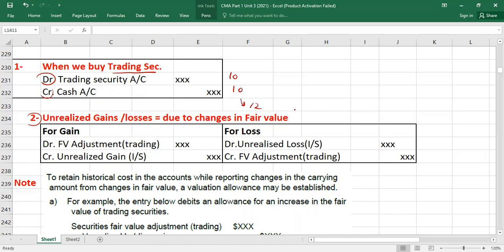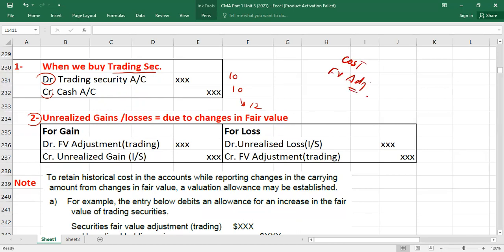Here guys, please remember, for trading securities, we will create 2 ledgers. This is the difference actually. How many ledgers? 2 ledgers. The first ledger is for the cost account, in which you will keep just your original cost. The second ledger is for what? Fair value adjustment account.